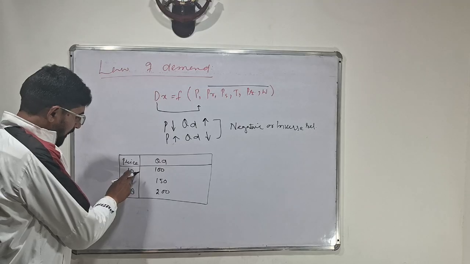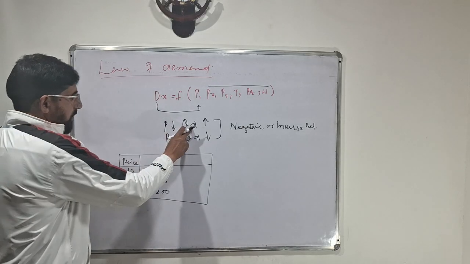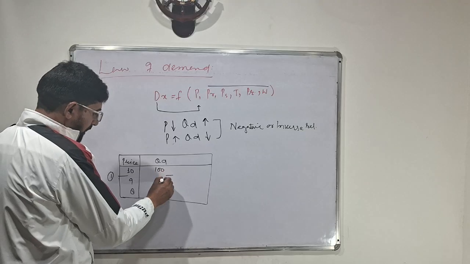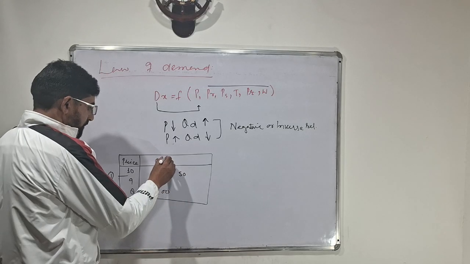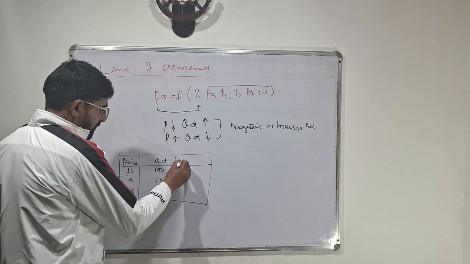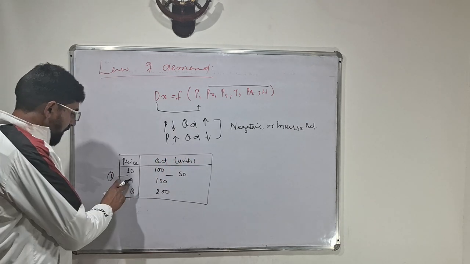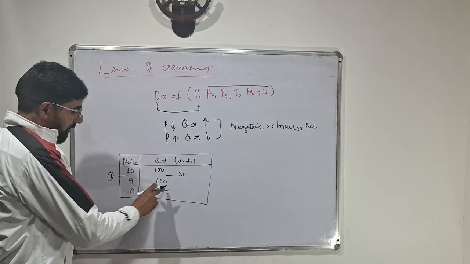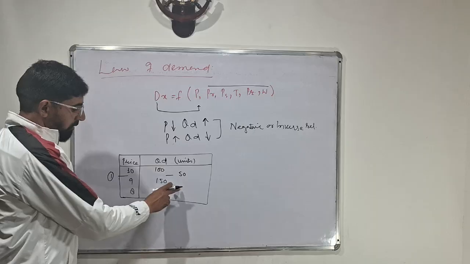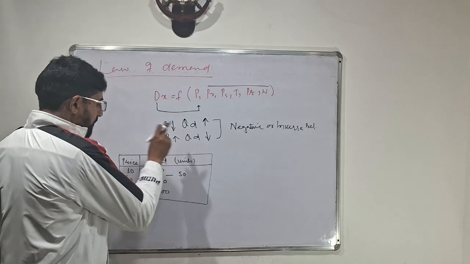Price falls from 10 to 9, a 1 unit fall in price. Quantity demand increases from 100 to 150, which means a 50 units increase in quantity demand. Continuously, if price falls further from 9 to 8, 1 unit, here quantity increases from 150 to 200 units, a further increase. And we go in reverse. When price increases, quantity demand decreases.